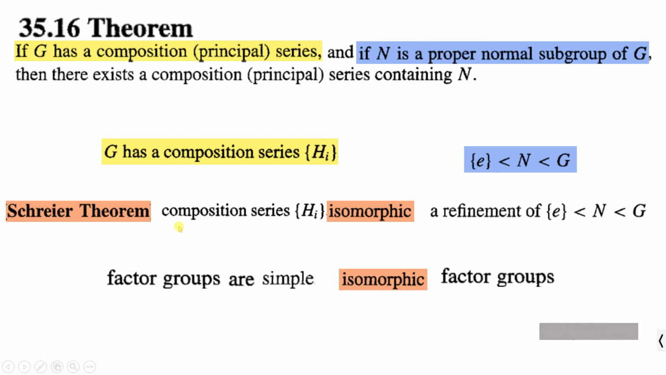Now we know that since this is a composition series, all factor groups are simple, which means that this series also has factor groups that are all simple, since these two are isomorphic. Hence, you have a refinement of {e} less than N less than G. Since all factor groups are simple, this refinement is a composition series, and we know that the refinement already contains N, and hence it is a composition series containing N, which is the required statement.